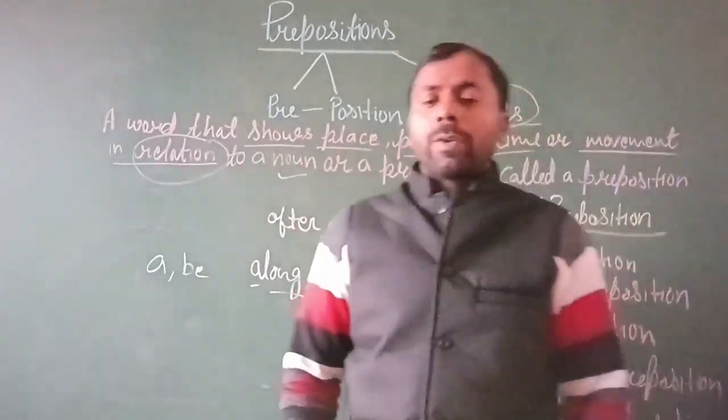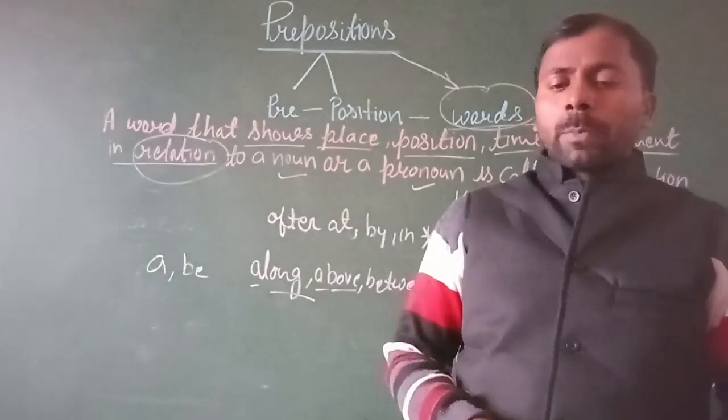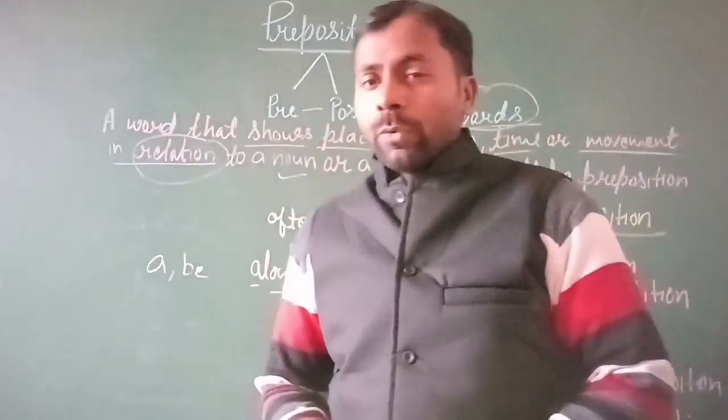It's clear? Now next we will talk about the double preposition, made of two words.